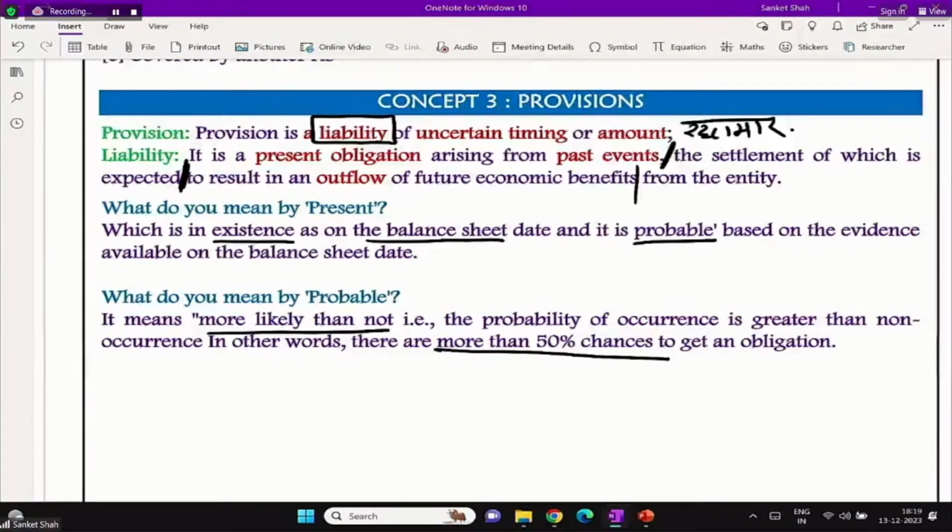So present and probable definition over. Please write it properly, and while writing, focus, focus, focus. अरे वाह, गुड अटेंडेंस.